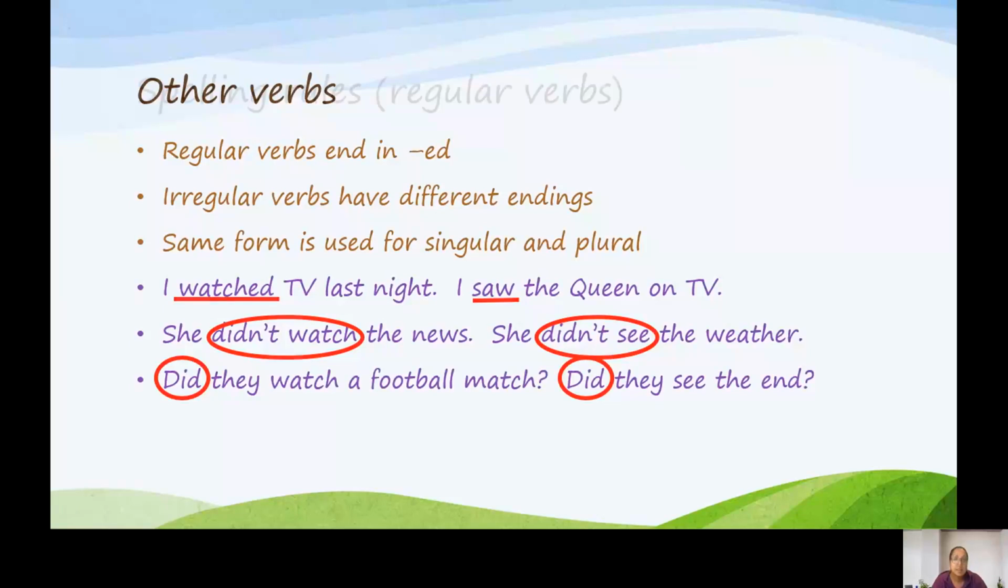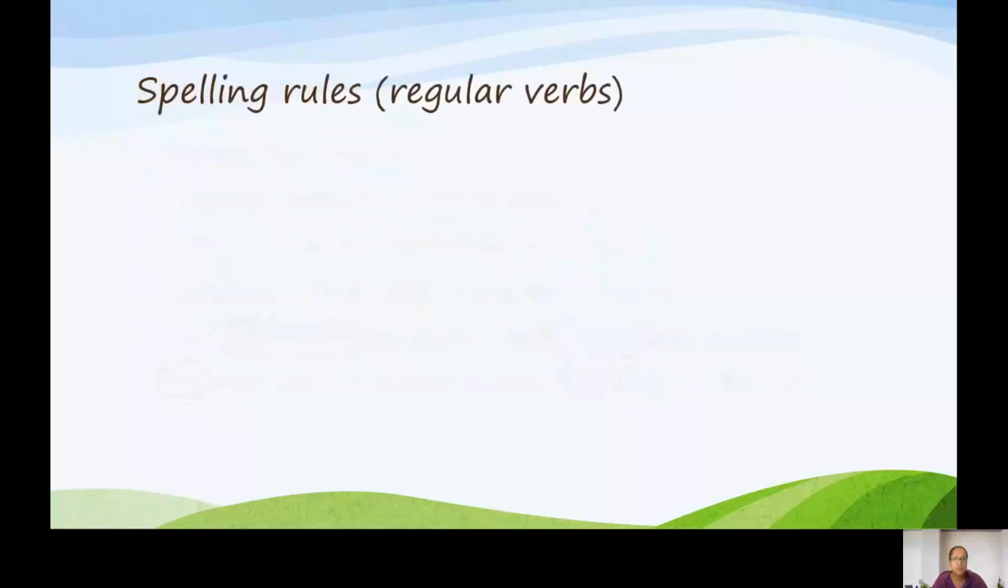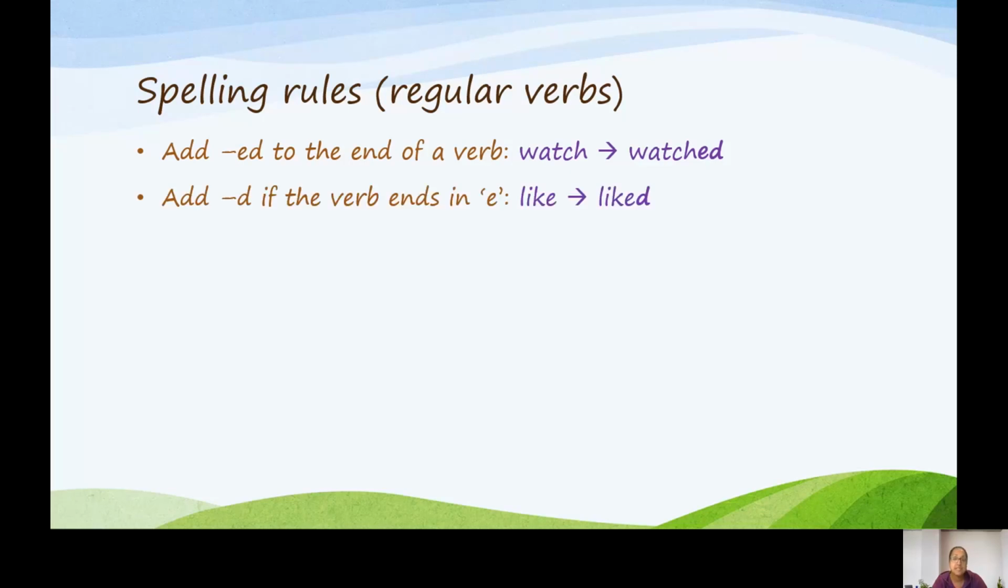Looking at the spelling rules now for regular verbs. Normally, the regular verb ends in ed. We just add ed to the end of a verb. But if the verb already ends in e, we just add d to the end.